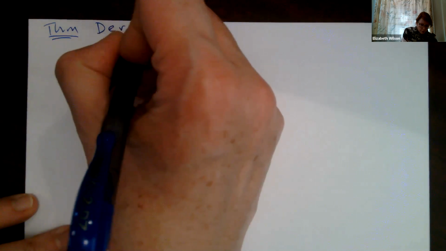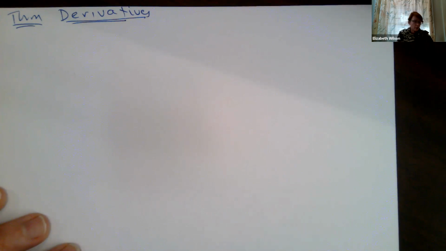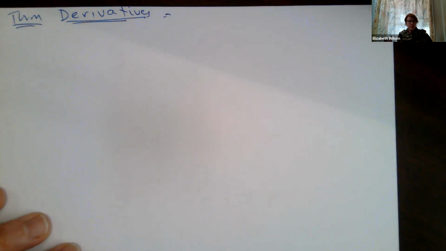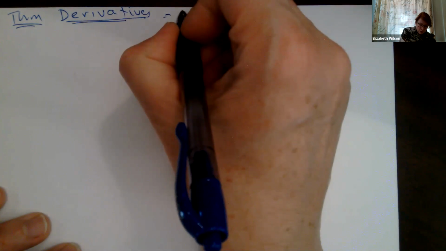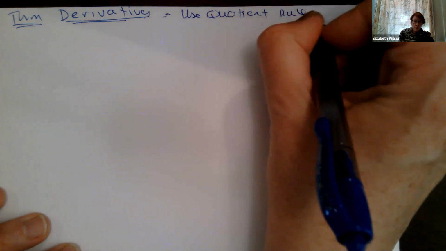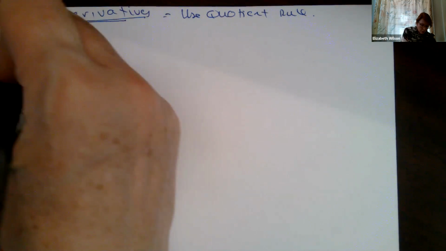Okay. All right, so let's talk about derivatives. This is actually a theorem. So these are derivatives. Okay, so derivatives of tangent, cotangent, secant, cosecant. Now to get these, you'll ultimately want to have these tucked in your memory somewhere, right? But if you can't remember it, you can always do the quotient rule to find out what the derivative is. Okay, so we'll do the quotient rule on tangent just so you can see how it comes together, and then we'll talk about the other ones.